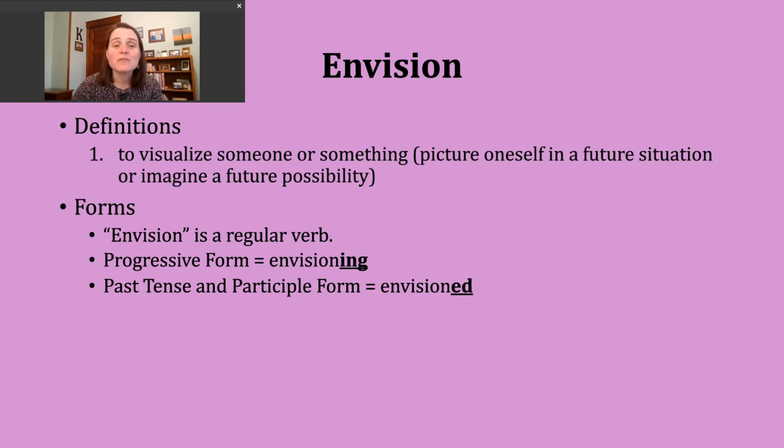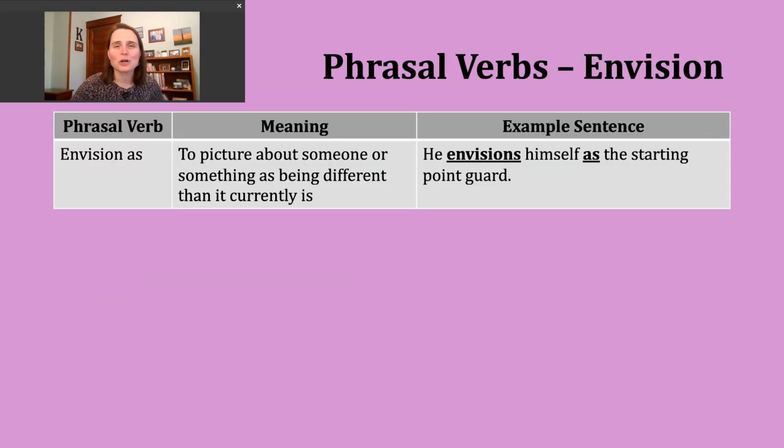You should know that envision is a regular verb. To make the progressive form of this verb, all you need to do is add ing to form envisioning. The past tense and participle forms of this verb can be made by just adding ed. Our base verb, envision, ends in a voiced sound. The consonant N is a voiced sound. And this means our ed ending is just going to make a D sound. So I'm not going to add an extra syllable as I say it. It should just sound like this. Envisioned, envisioned.